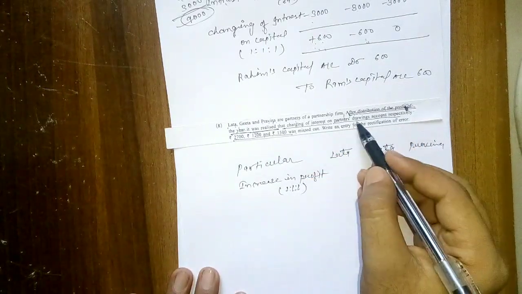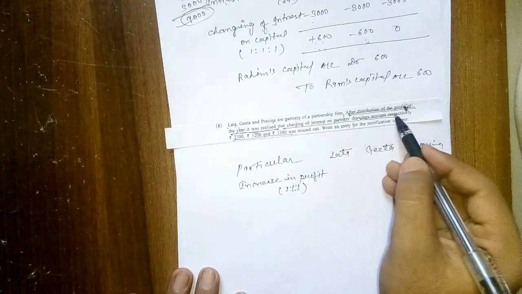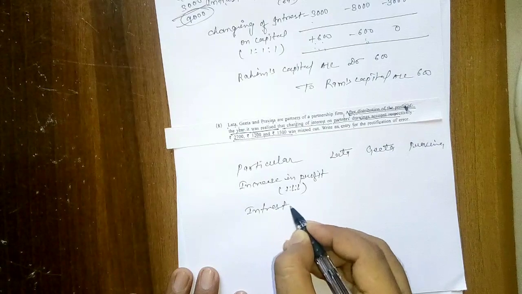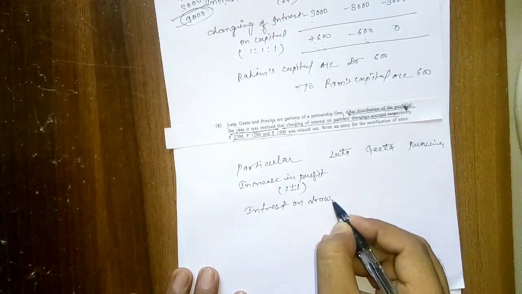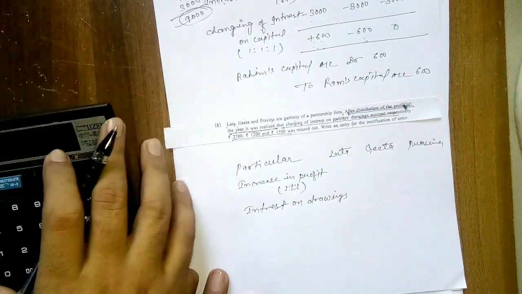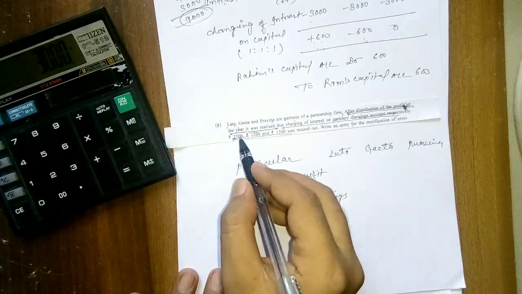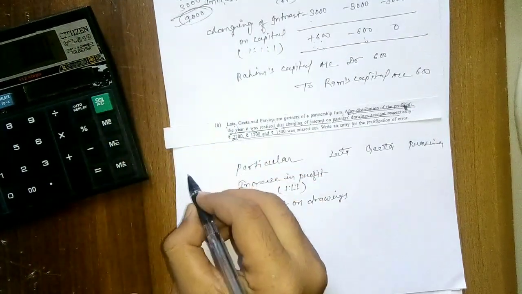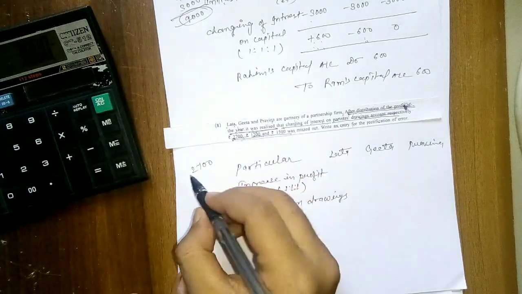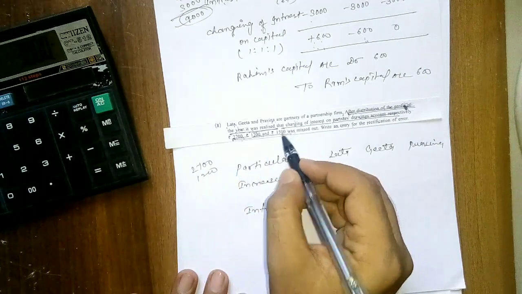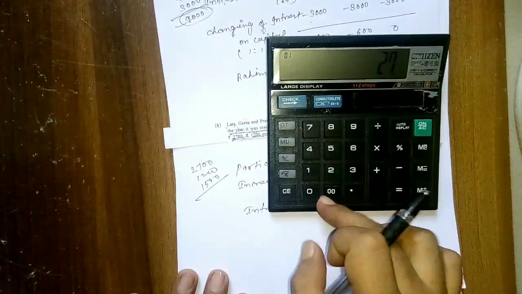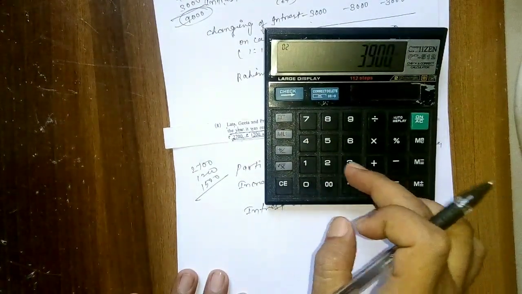And second point, interest on partners drawing account, interest on drawings. Lata's drawing interest is here 2,700, Geeta's is 1,200, and Parveena's is 1,500.